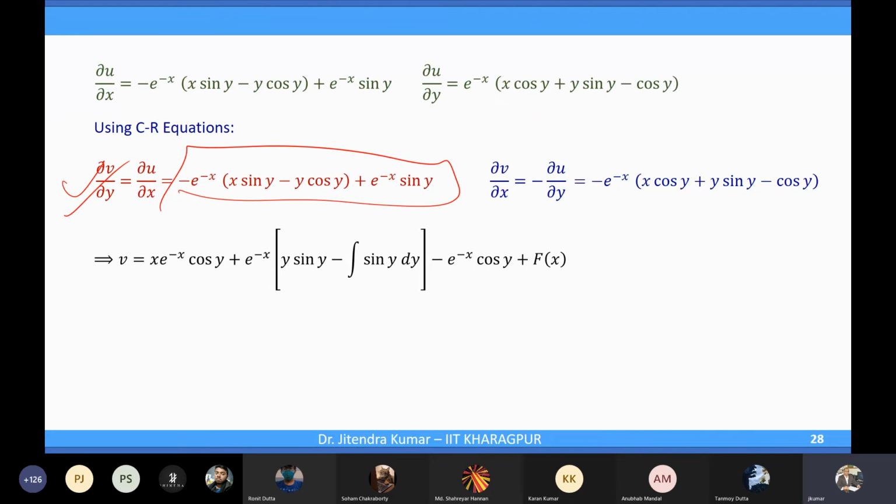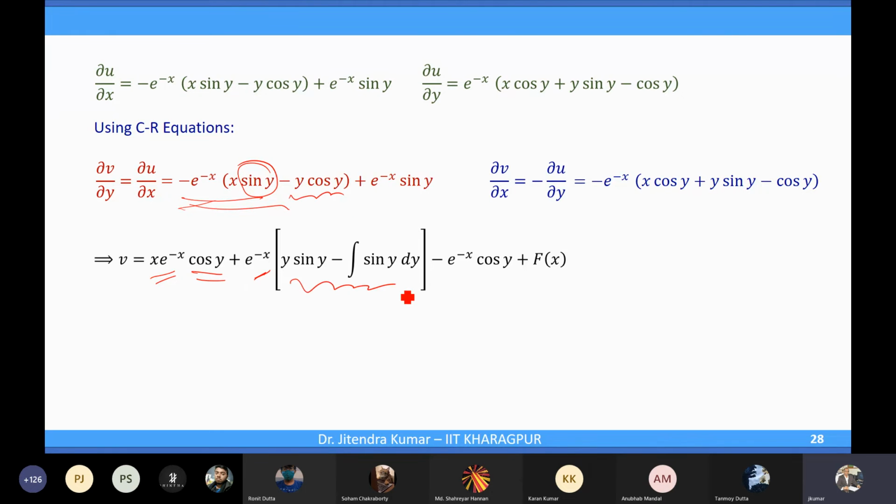We will integrate with respect to y. When you integrate with respect to y, the sin y will become cos y with a minus sign, so minus minus will be plus. Then you have e^(-x) and then y cos y. This integration uses the product rule.